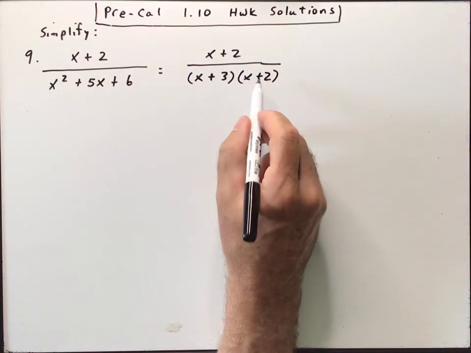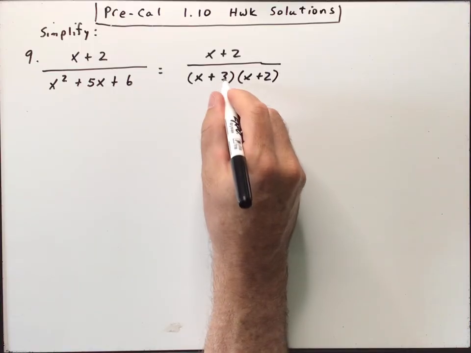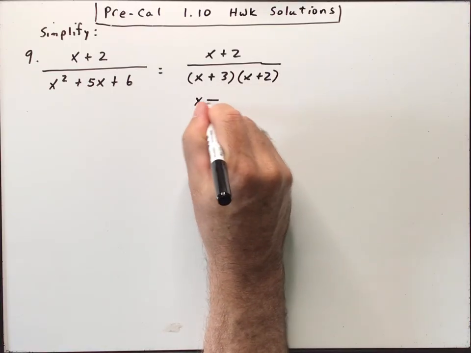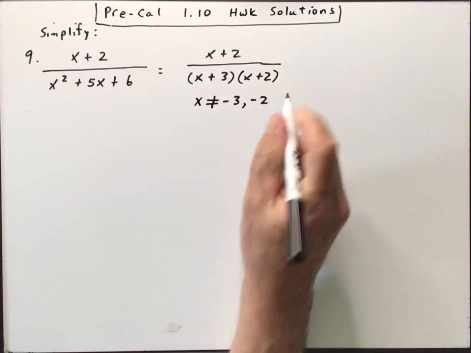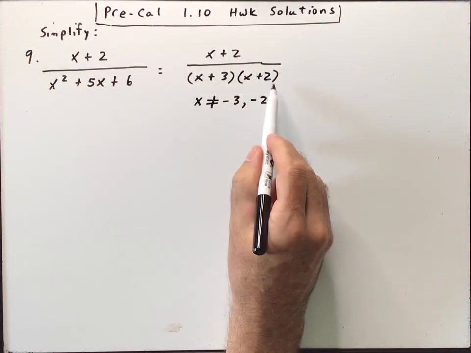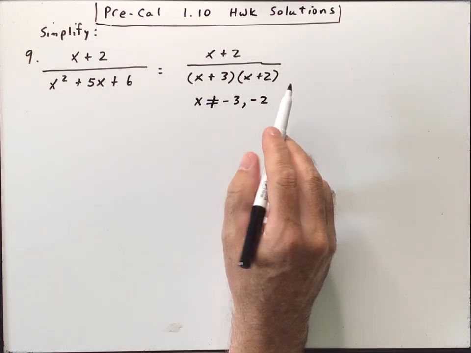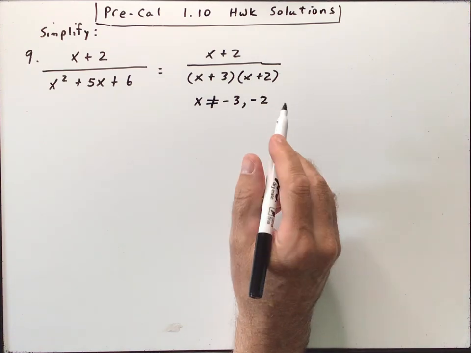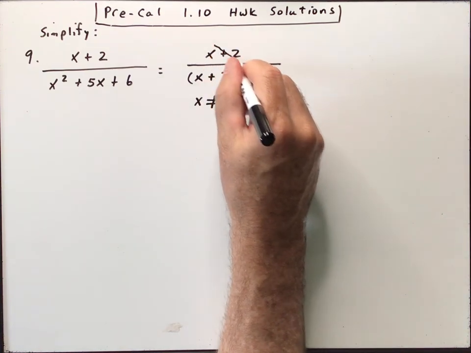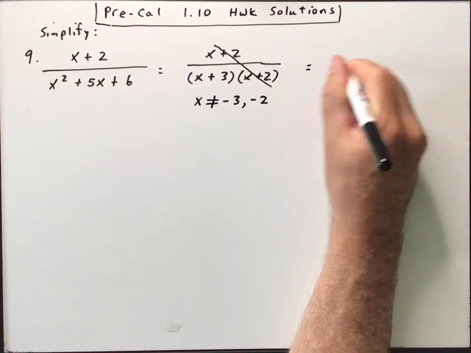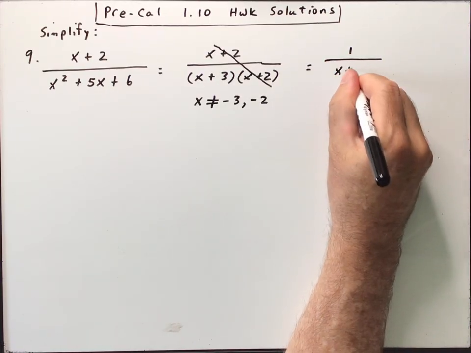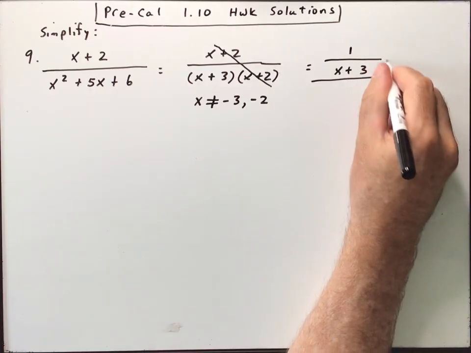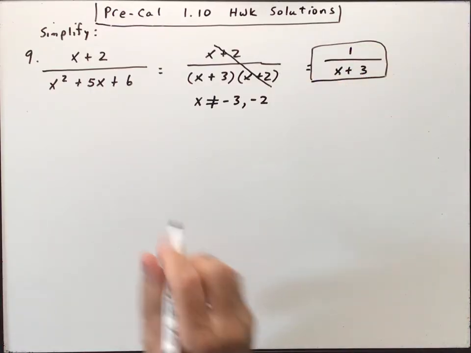We can go ahead and do our domain restriction now. So x plus 3, x can't be -3 or -2. Either of those values would make the denominator 0. So you have to write that in. That's part of the answer. Then the x plus 2's will cancel, and you're left with 1 on top over x plus 3. All right, so that's pretty cool.